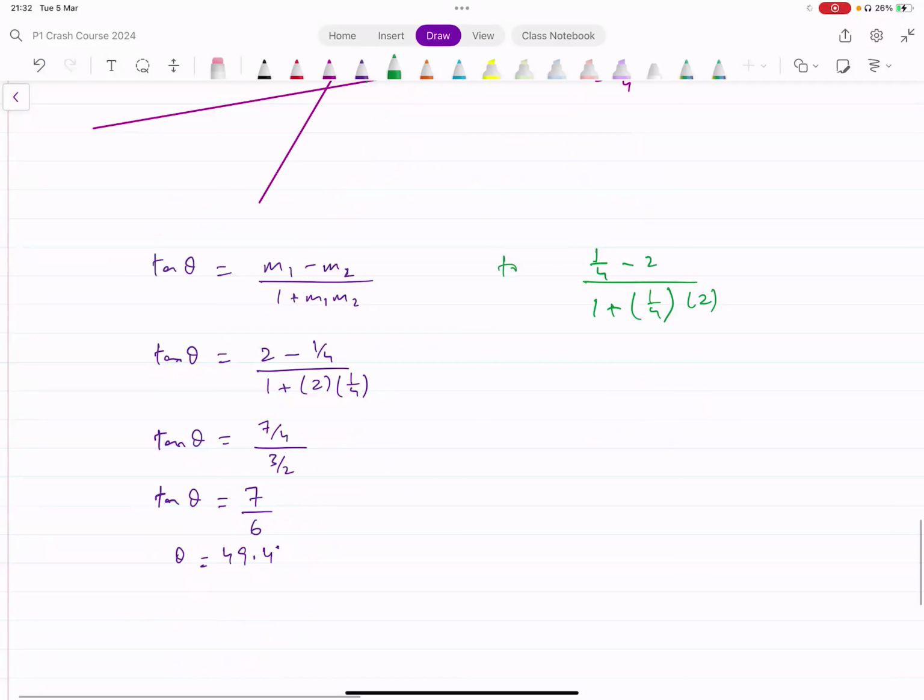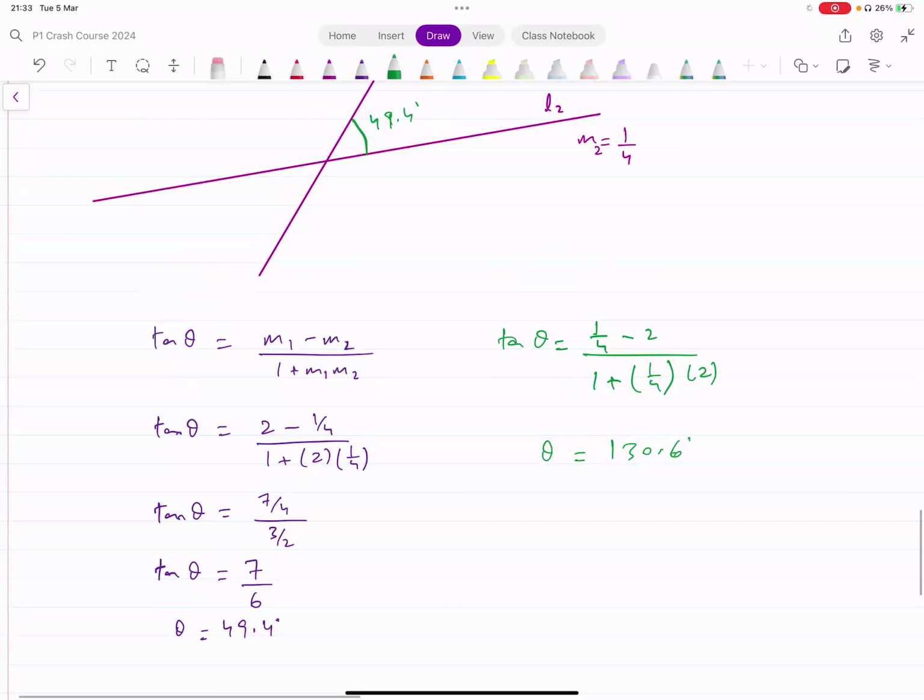At the end, you would end up getting theta equal to 130.6 in this case. And that's also fine, because that is giving you this obtuse angle. That angle is 130.6 degrees. Okay, so you can write any one of those two. Both are going to be acceptable.